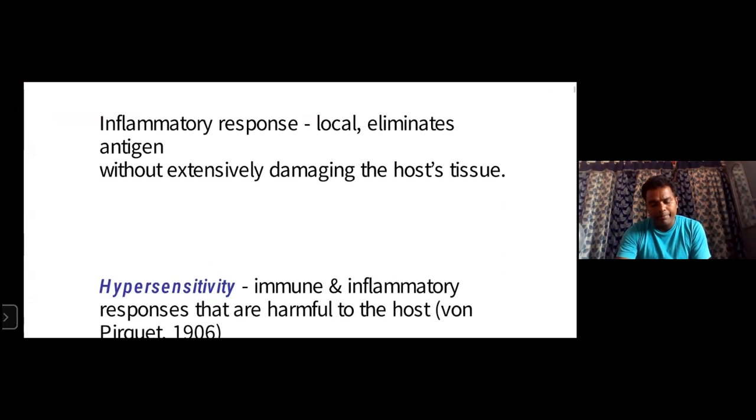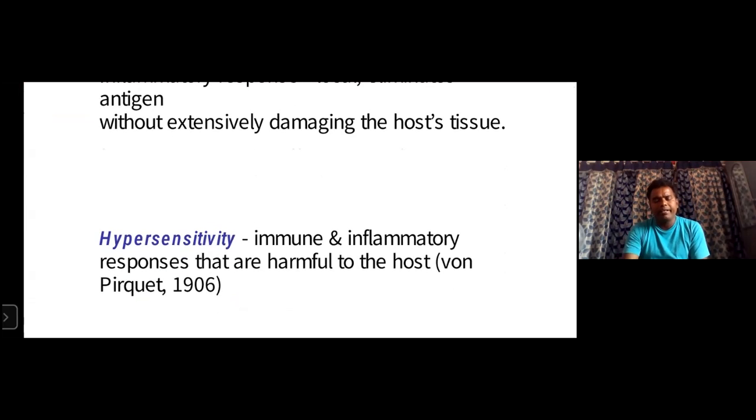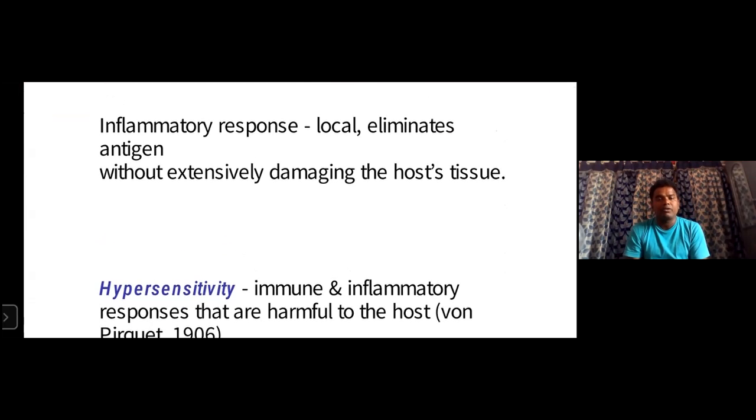What is hyperactivity? So this is an inflammatory response. The inflammatory response locally eliminates the antigens, right? So when antigens enter the second time, our body reacts with more sensitivity and releases chemical substances to eliminate the antigens without extensively damaging the host tissue.